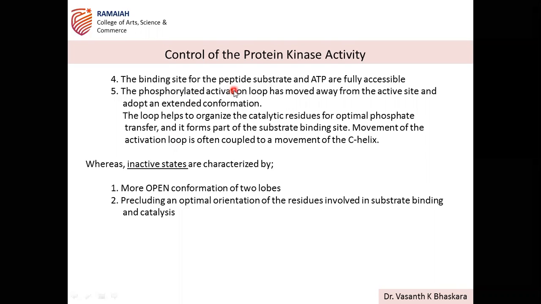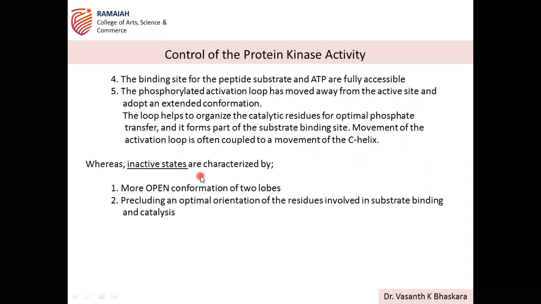Then the binding sites of the peptide substrate and ATP are fully accessible. Mainly, accessibility is what the activation state is associated with. The phosphorylated activation loop has moved away from the active site and adopts an extended conformation. The loop helps to organize the catalytic residues for optimal phosphate transfer, and it forms part of the substrate binding site. Movement of the activation loop is often coupled to a movement of the C helix. So this way the C helix is very important, as it controls the changes.